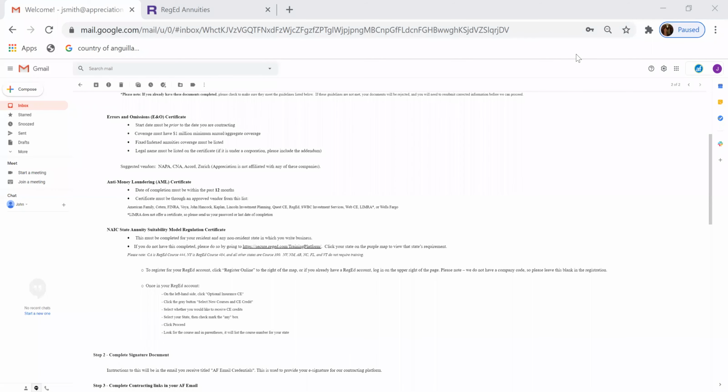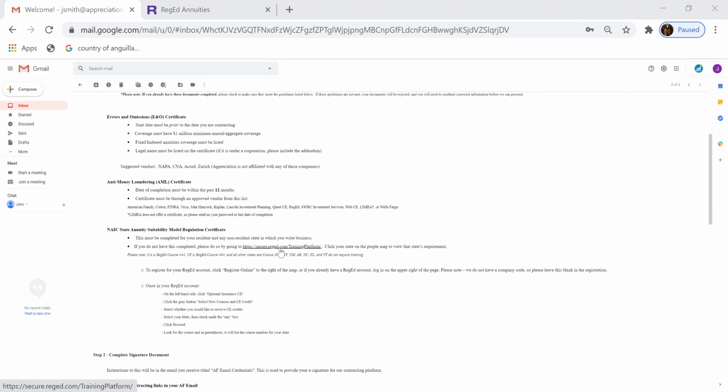Okay, now that we've obtained our E&O certificate, we are going to move down the welcome email to complete the anti-money laundering certificate and the NAIC State Annuity Suitability Model Regulation Certificate, also known as your state annuity training. Both of these can be taken through the link that's listed here to Reg Ed.